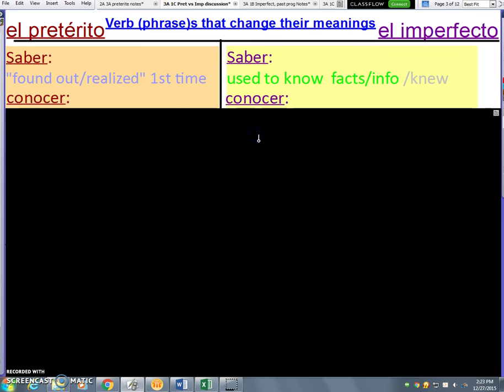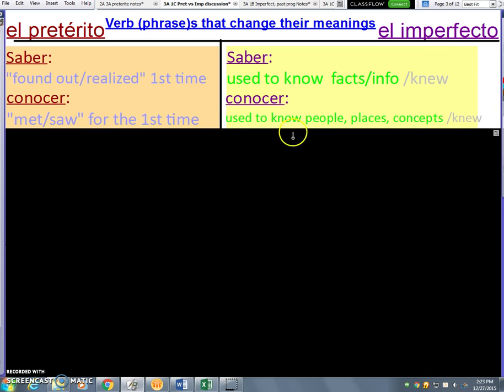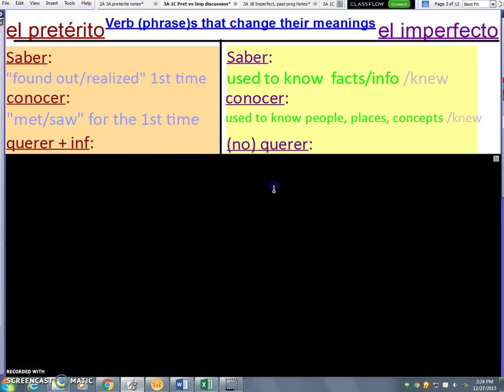Another verb that changes its meaning, of course, if saber means to know and conocer means to know, they're both going to have different meanings in which tense. And conocer in the imperfect will also mean knew, but of course you know it's not with facts and info, it is with people, places, or concepts. And yes, I do want you to write the part that's in gray as well. But for the preterite, we have to turn it into a one-time thing, and so it means met or saw for the first time. And these, of course, are the definitions that I will need you to use within this unit and from now on to show that you have learned this lesson. So these are the things I will expect you to say when you see them in these tenses.